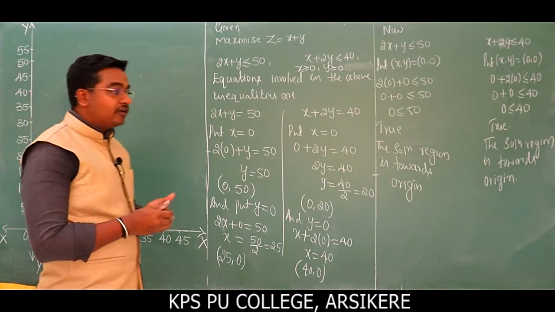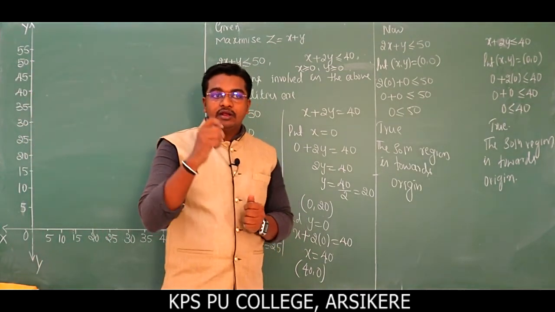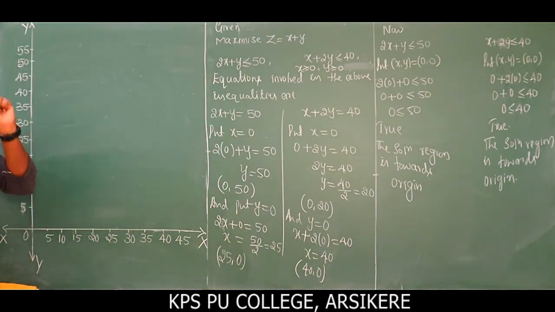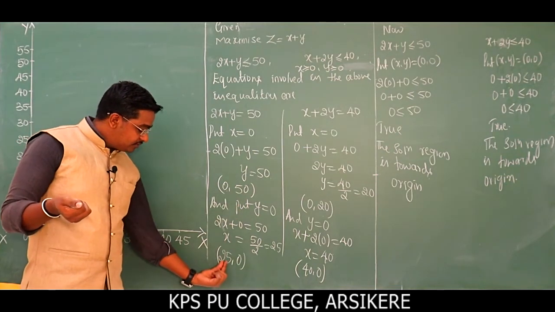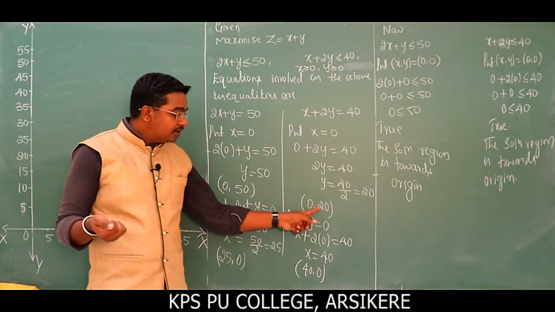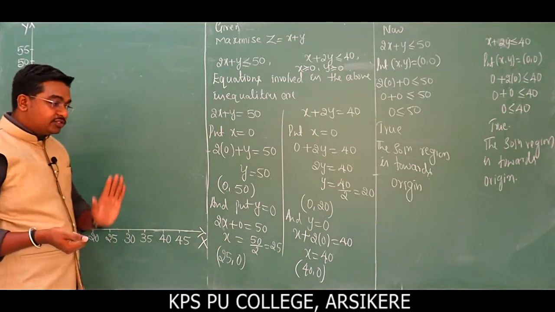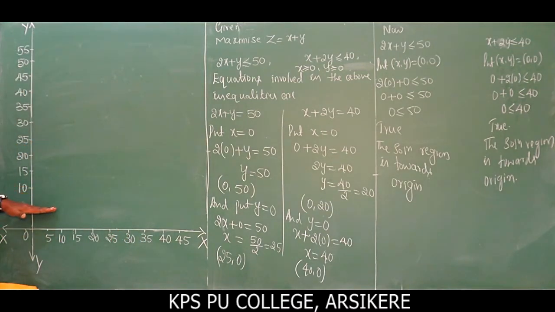So now we will draw the graph for these inequalities. To draw the graph, we could take the scale along the x-axis as 1 centimeter equal to 5 units, and similarly along the y-axis, because the largest point is 50, the smallest point is 25, and here 20 and 40. So for that purpose, take the scale along the x-axis as 1 centimeter equal to 1 unit. Similarly along the y-axis, 1 centimeter equal to 1 unit.